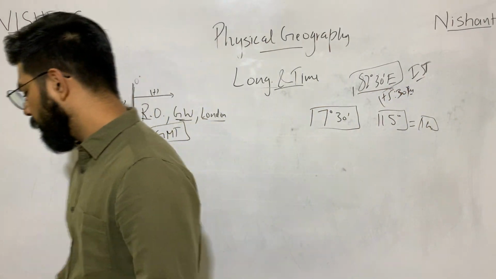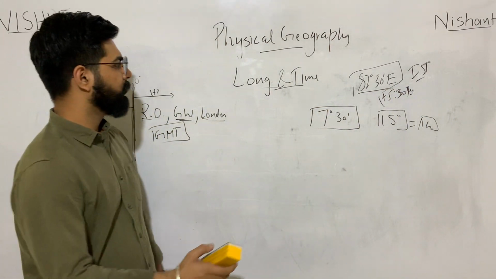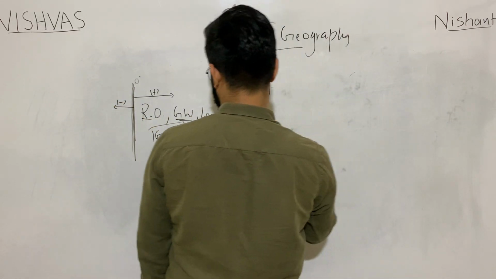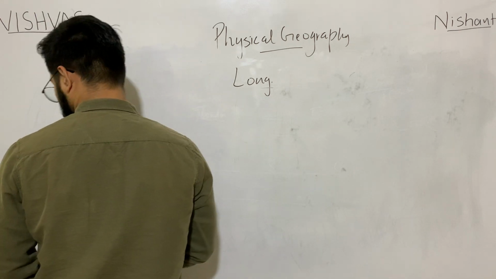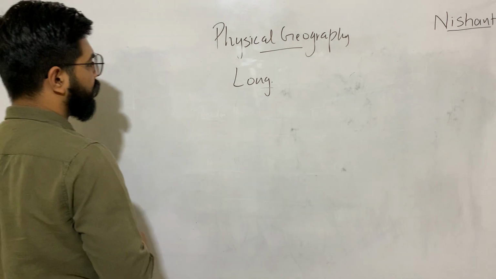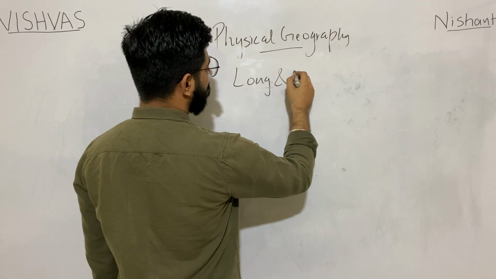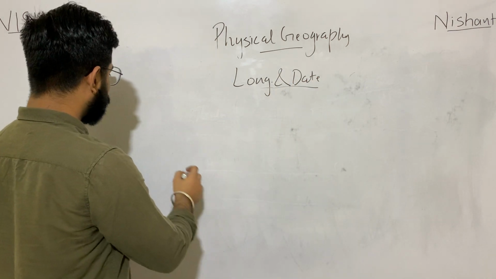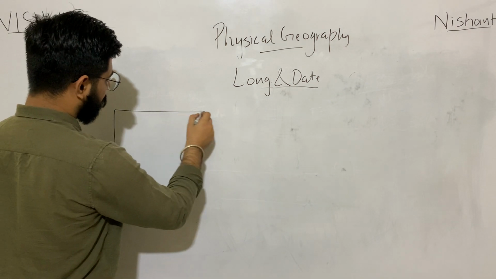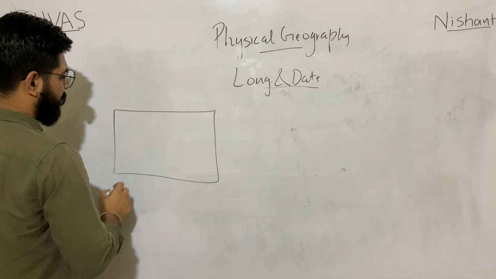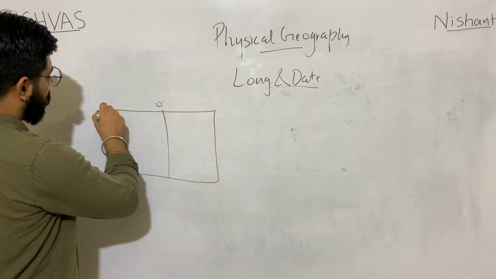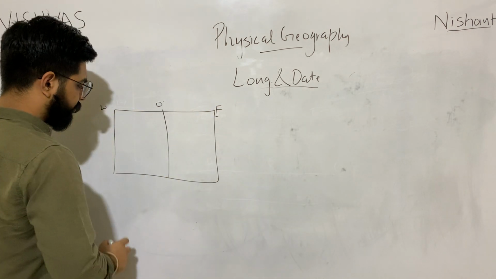Now coming to longitudes and date. How are they related? Say this is the world map. This is the 0 degree, west, east.